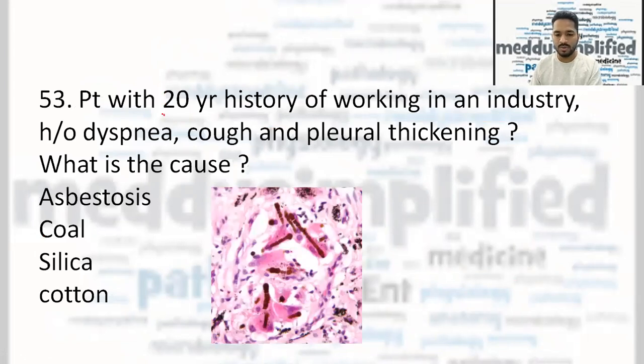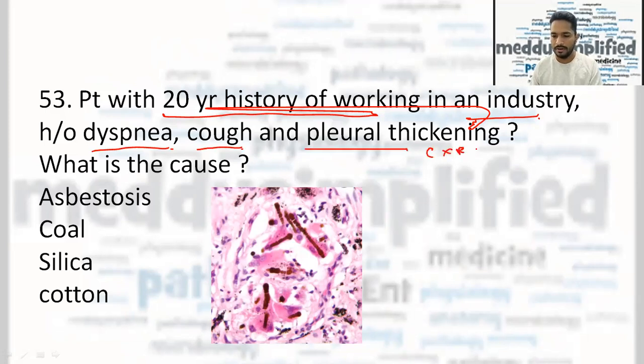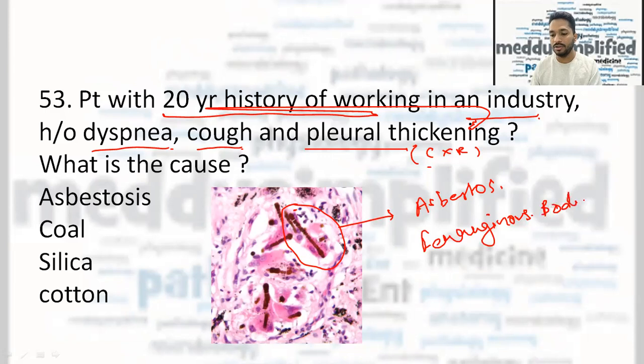Now, a patient with a 20-year history of working in an industry, I don't remember which industry it was, or whether it was written or not, but the patient had a history of dyspnea, cough, and pleural thickening on chest X-ray. And this image was given along with the history. In this image, you can find that this is an asbestos body or a ferruginous body, and this is usually seen in asbestosis.